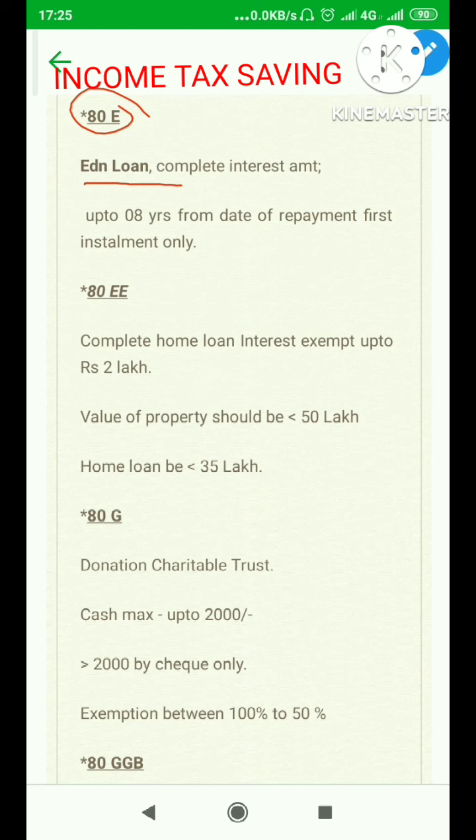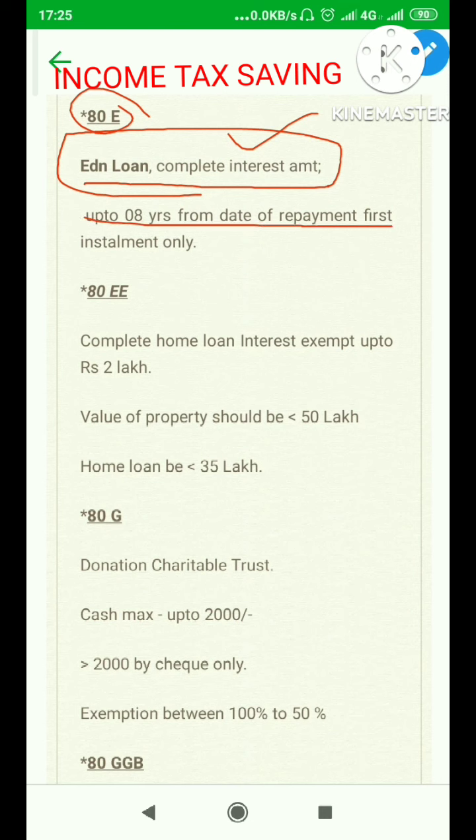Complete education loan interest, if you have taken an education loan for self, for spouse, for your children, the complete interest element, irrespective of limit, for the first 8 years from the date of first installment payment is exempted from income tax. This is basically to encourage higher education. So in case you have taken an education loan, you must utilize this particular section for saving income tax.